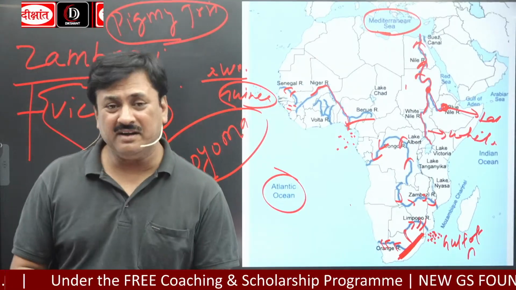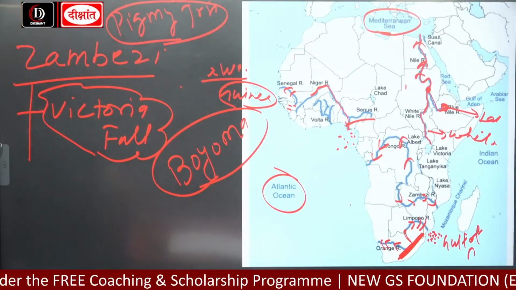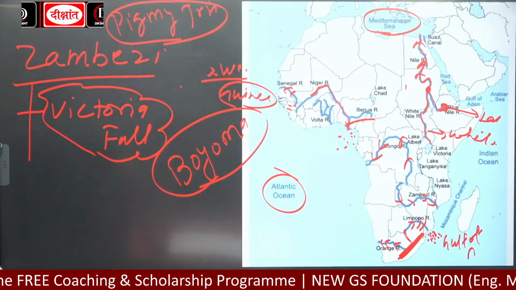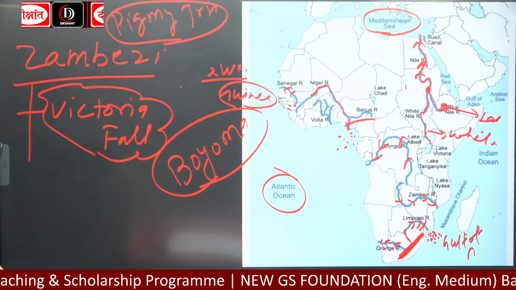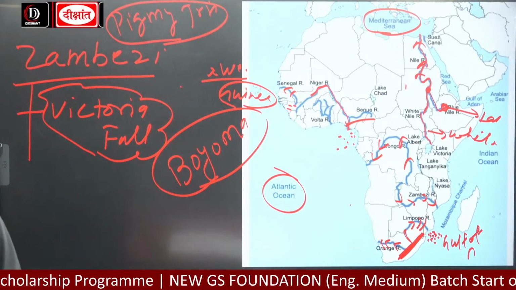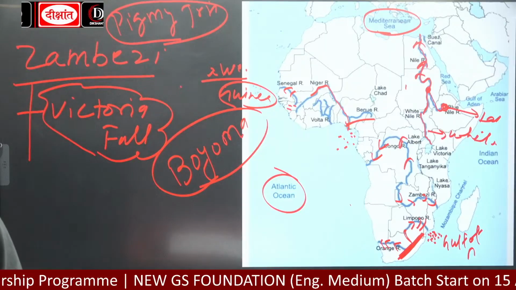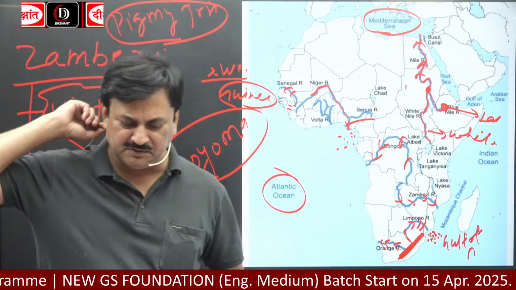Now African rivers are fast flowing, and we all know fast flowing rivers have a high potential of what? Hydropower electricity. So there are a number of big dams on the rivers of Africa. So write down the names of dams.